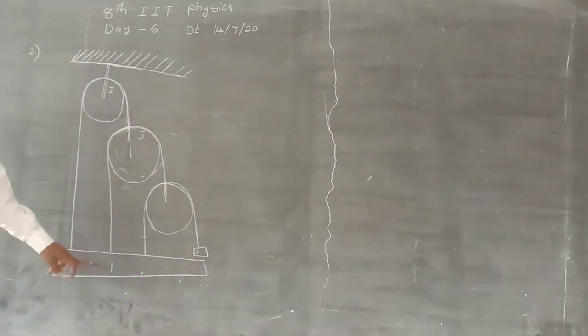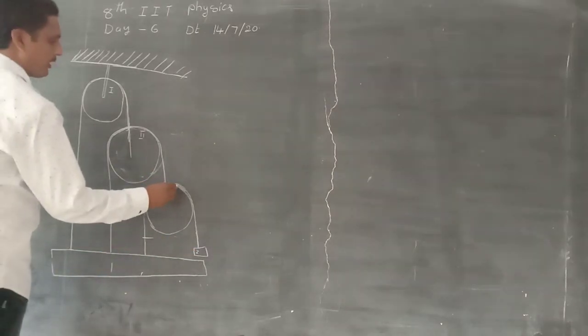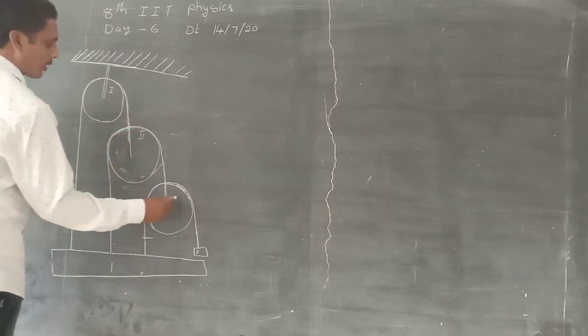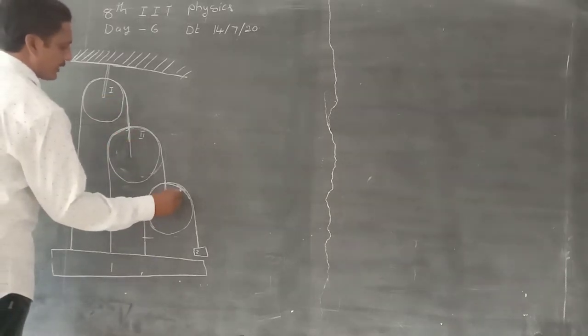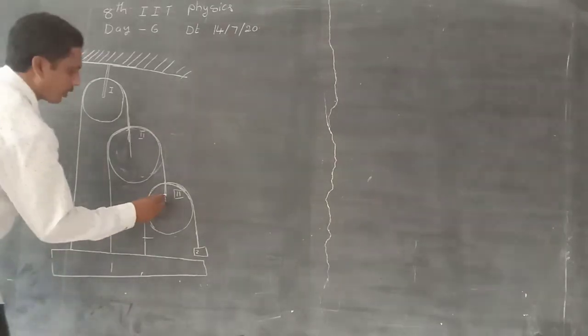This is the first body and this is the second body, connected to the pulleys by strings. This is the first pulley, second pulley, third pulley.